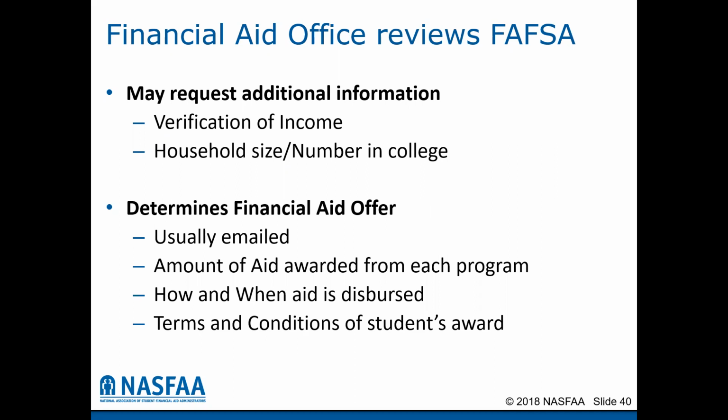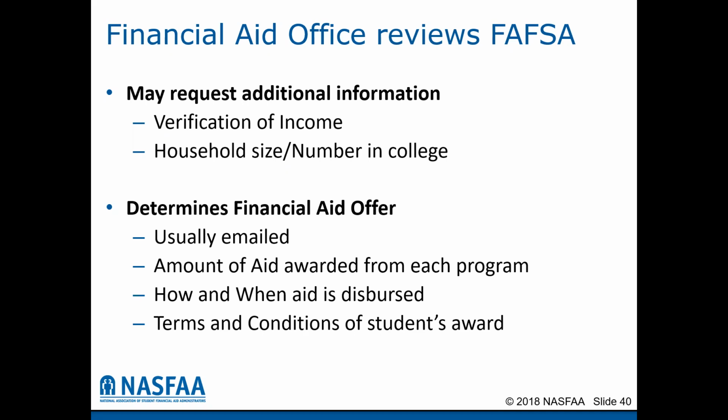Once verification is completed, or if a student's not selected for verification, then the college puts together a financial aid offer. Usually these offers are emailed to the students. So at many colleges, when a student applies for admission, they are assigned a college email account and they are assigned access to a college portal. If the student's school has that, they will be requested to activate that email account and check it on a regular basis.